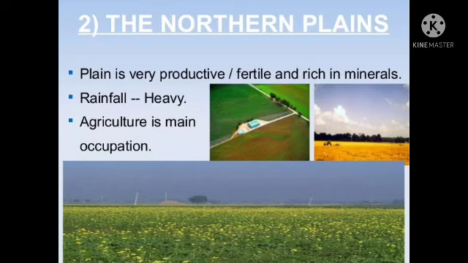That is why alluvium soil is called fertile soil. So alluvium is fine silt deposited on the banks of rivers. It makes the soil very fertile.